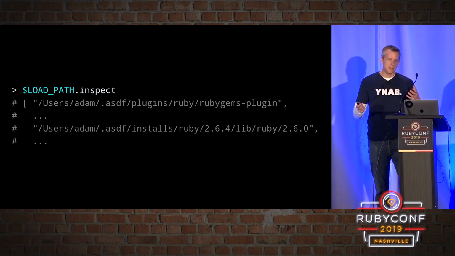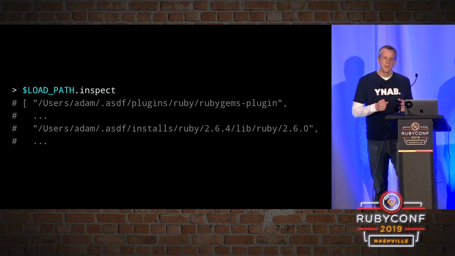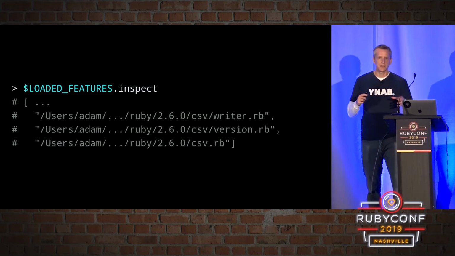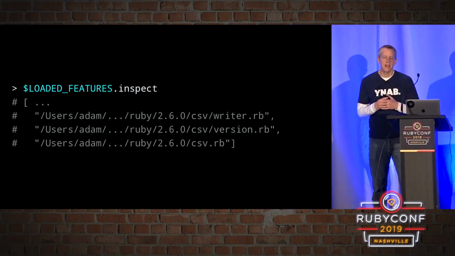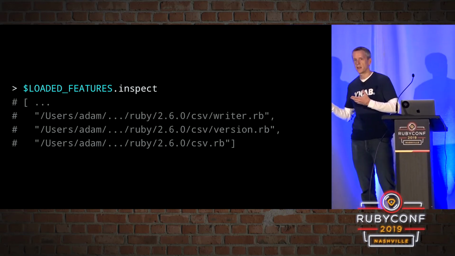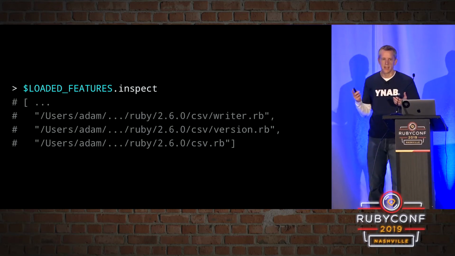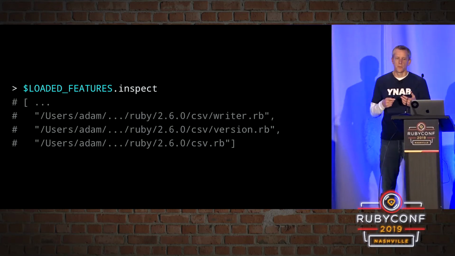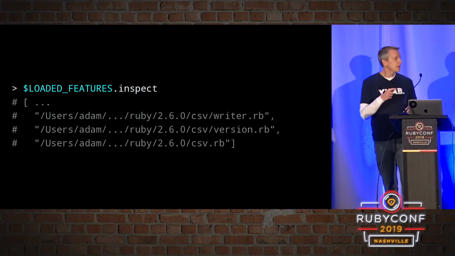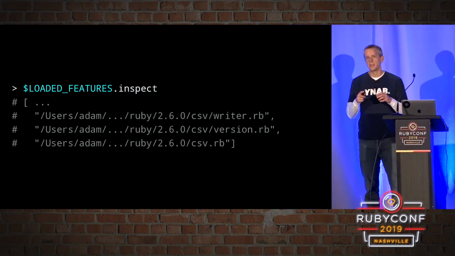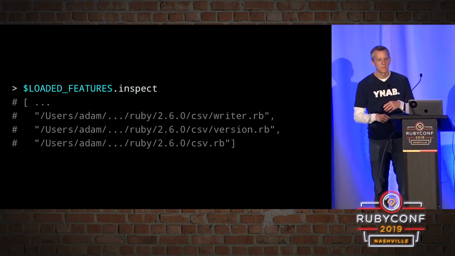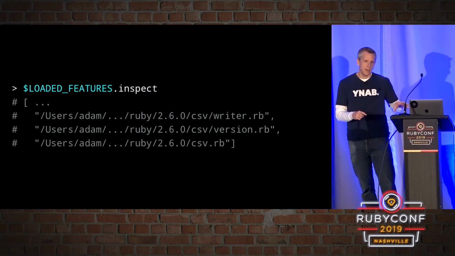So when it finds this CSV file and loads it, it's also going to add it to another global variable called loaded features. Loaded features is something maintained by require, and it's a list of every file that require has loaded. That way, when we try to require it again, require knows not to load it again. And so once we've required CSV, csv.rb is going to be in loaded features, along with a lot of other CSV-related stuff, because csv.rb had its own requires, and it required other things as well.